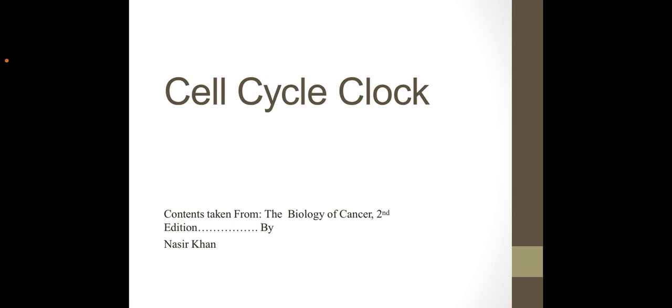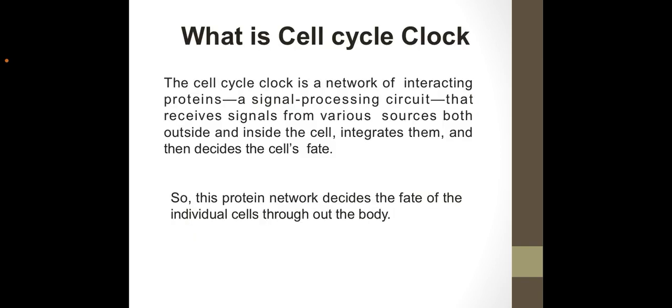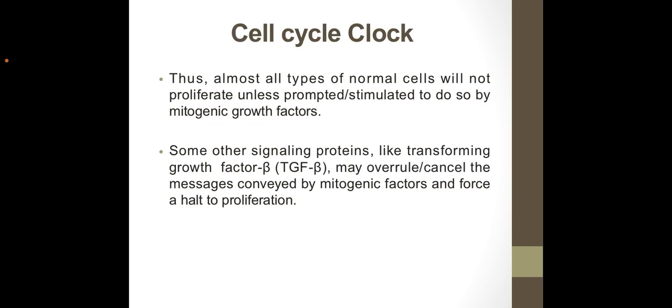Myself Nasir Khan, and today we are going to discuss the cell cycle clock. The cell cycle clock is a network of interacting proteins, a signal processing circuit that receives signals from various sources, both outside and inside the cell, integrates them and decides the cell's fate. So this protein network decides the fate of the individual cells throughout the body.